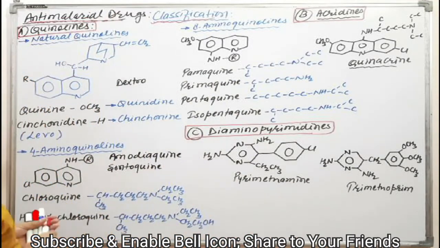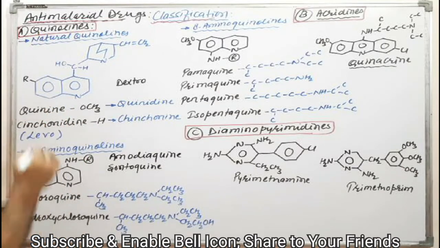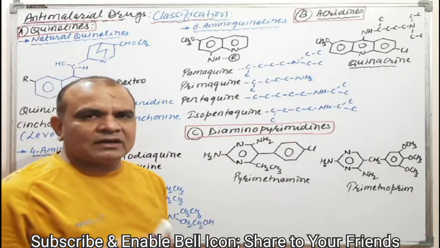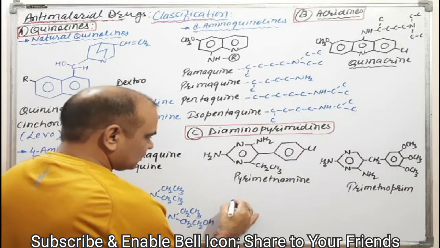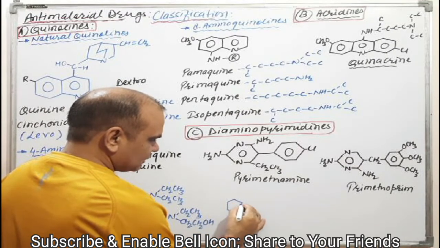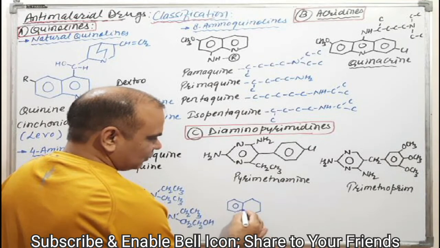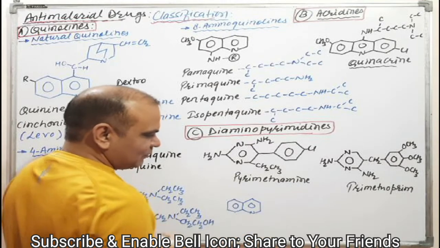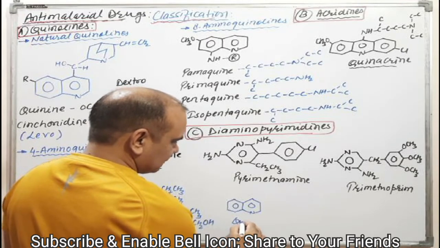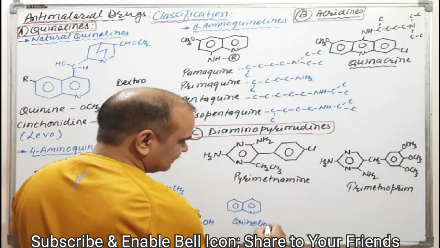Try to understand. Now come to the quinolines. What are quinolines? Just try to remember. Suppose benzene is there, this one is the benzene. If I adjoin a pyridine side by side, that is the quinoline ring system.